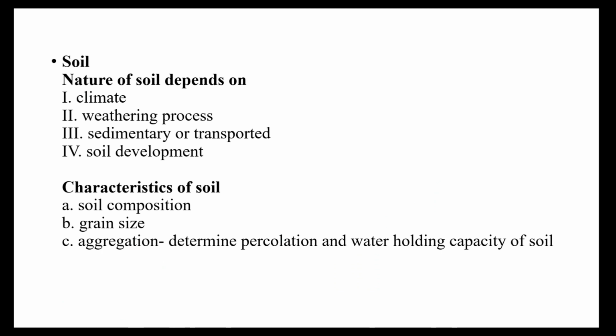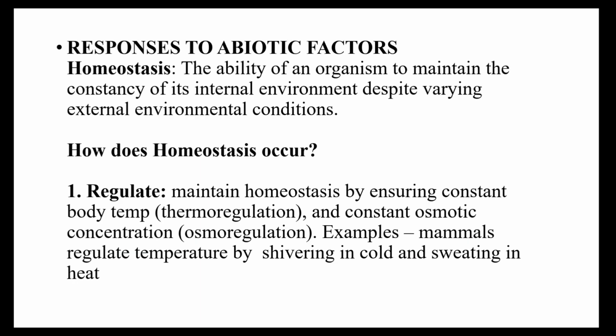It is soil composition, grain size or particle size, and aggregation, which determine percolation or leaching, and water holding capacity of the soil. Percolation means when the extra or flowing water is absorbed by the soil.